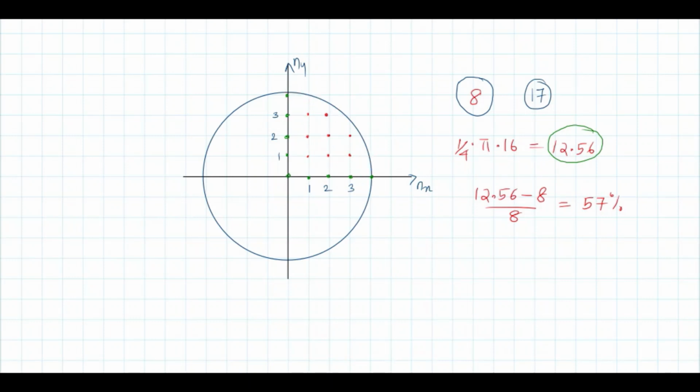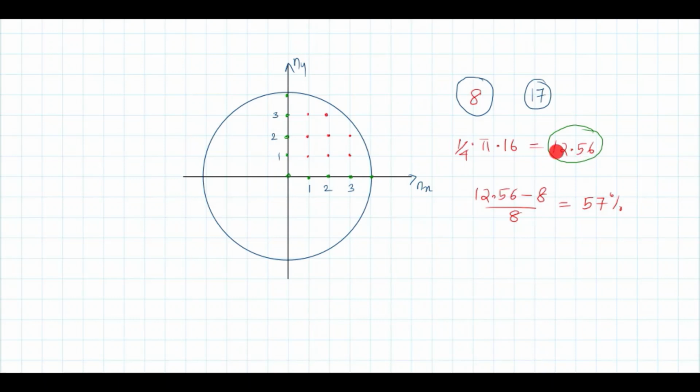Positive values only. Okay, that is only 1/4 of this region. 1, 2, 3, 4, 5, 6, 7, 8. That number is shown here, 8. What is the area? 1/4 of the area of this circle. It is 1/4 into pi r square. R is here 4, so pi into 16 over 4. So this is 12.56.